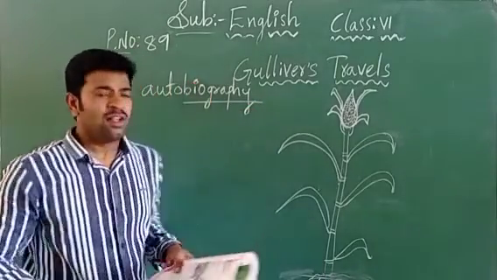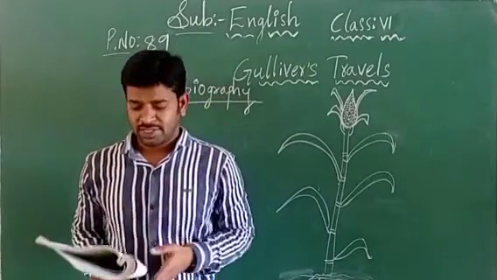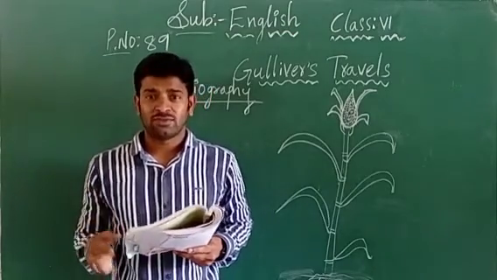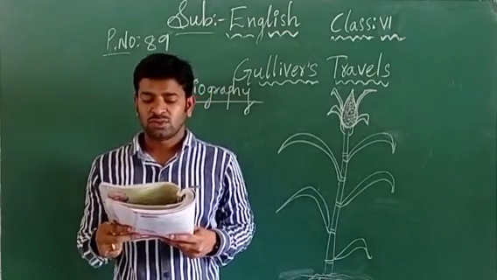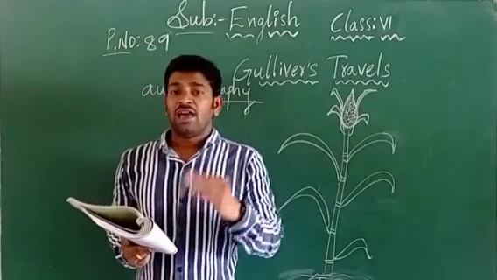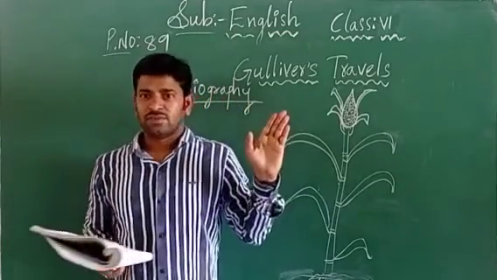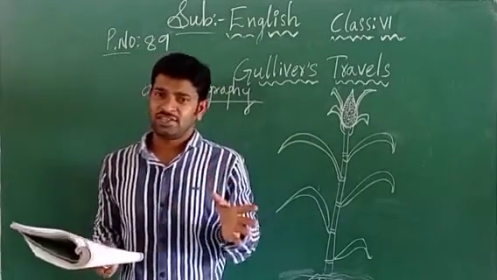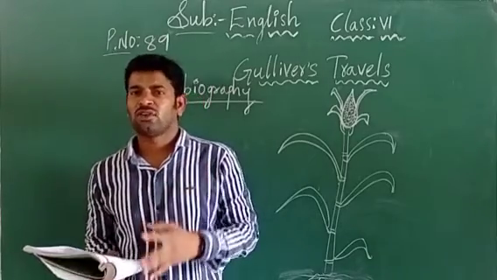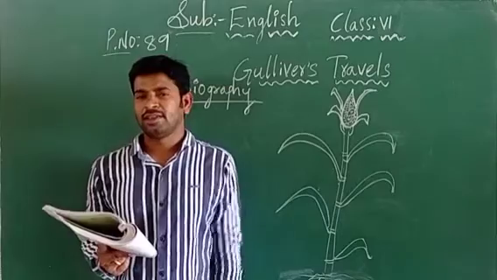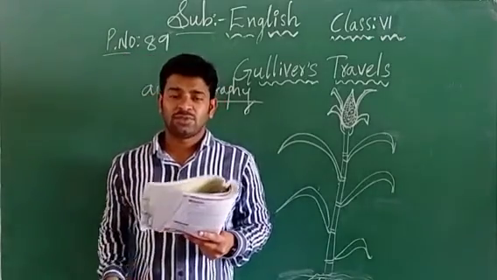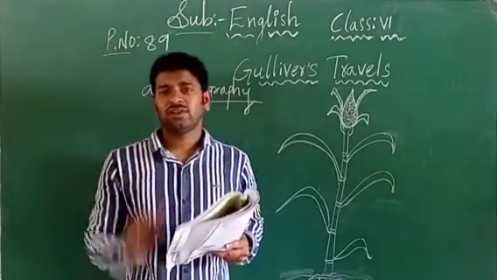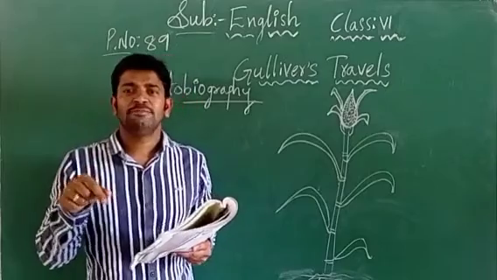Now, biography, this half part, children. Biography is nothing but telling the story of another person. Story here means not a story, but the story of the life. The story of the life of another person is called a biography. Suppose you are telling my story, it will become a biography, like the biography of our teacher or the biography of my father. Biography is the life story of another person told by someone else. Autobiography is the life story told by yourself.